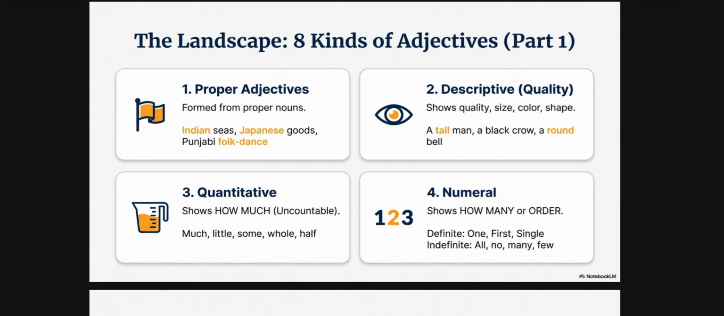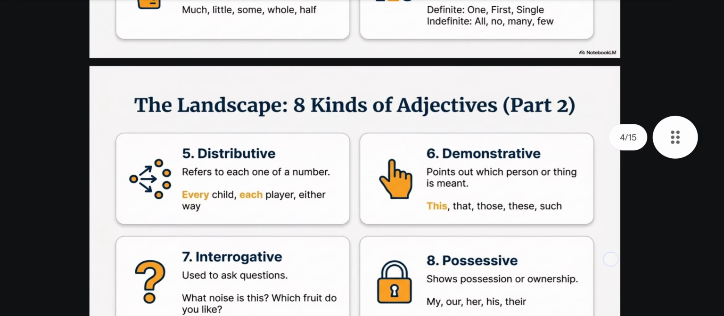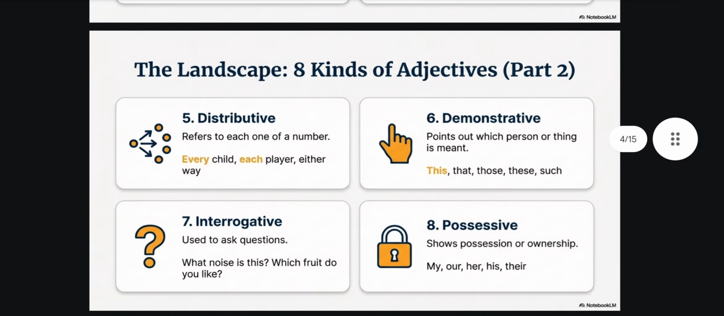Quantitative: how much. Much, little, some, whole, half. Numeral: shows how many or the order, 1 to 3. One, first, single, indefinite, all, no, many, few. Distributive adjectives refer to each one of a number: every child, each player, either way. Demonstrative points out which person or thing is meant: this, that, those, these, such.